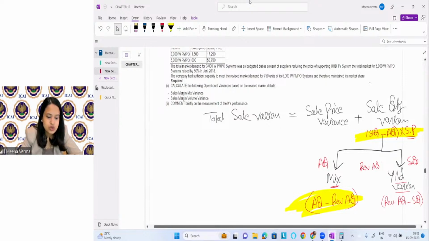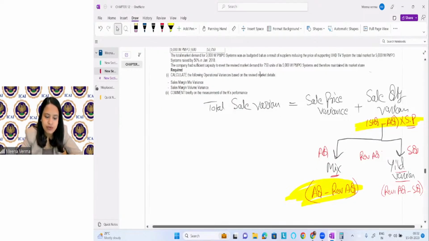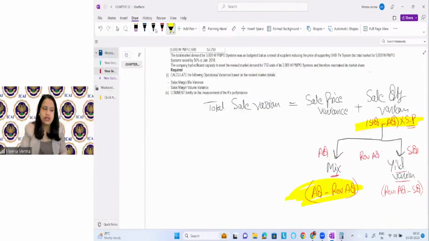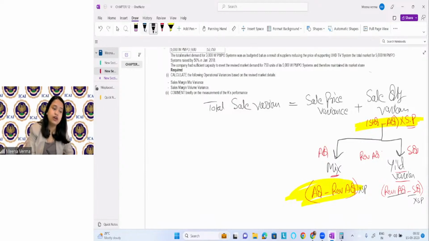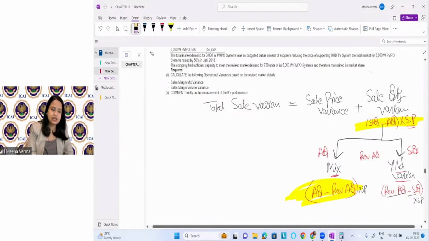Okay. So you can see here, what do we have to find? Just remember the formula. Actual quantity minus the revised actual quantity into standard price, and the standard selling price will be the same in both the cases. Revised actual quantity minus actual quantity. This is what mix and yield variances are. I assumed you have studied it in your basic classes.